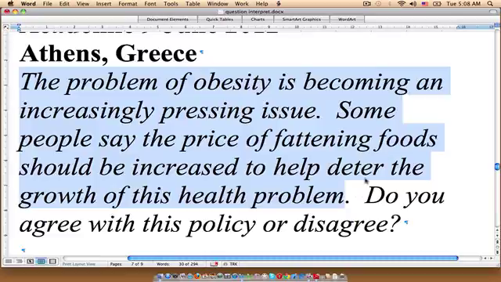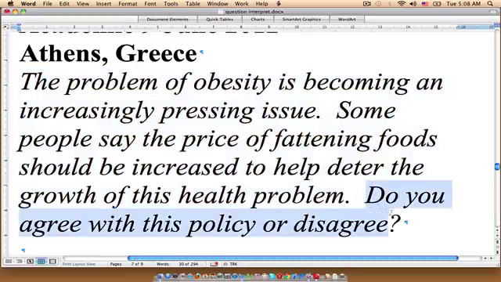And then we're asked, do we agree with this policy or disagree? So as I was telling you before, these are the kinds of questions that I like. They're very, very straightforward. Do you agree or do you disagree? It's very simple.